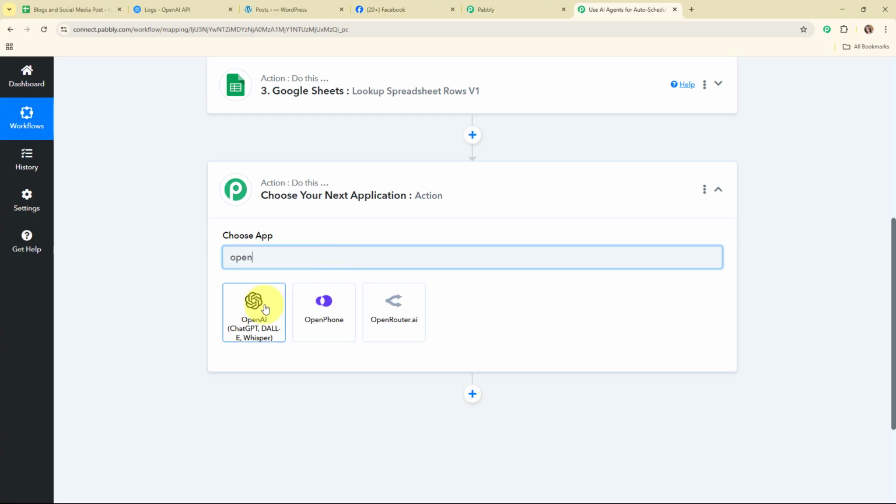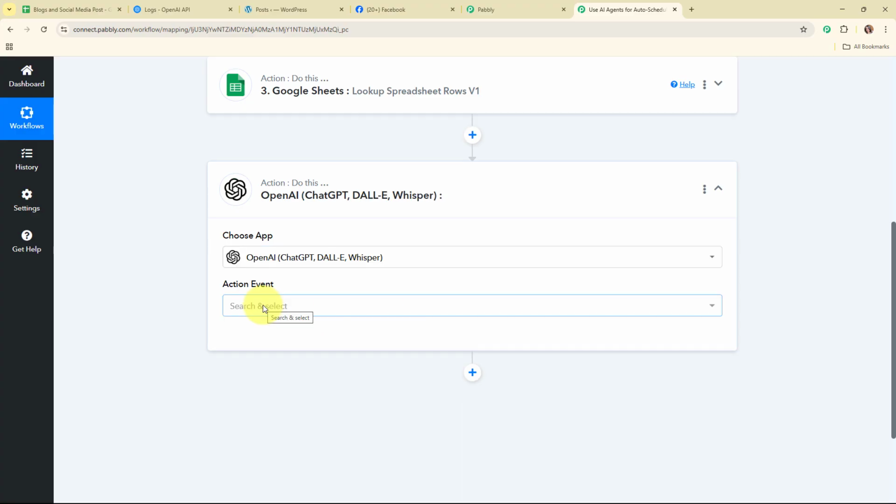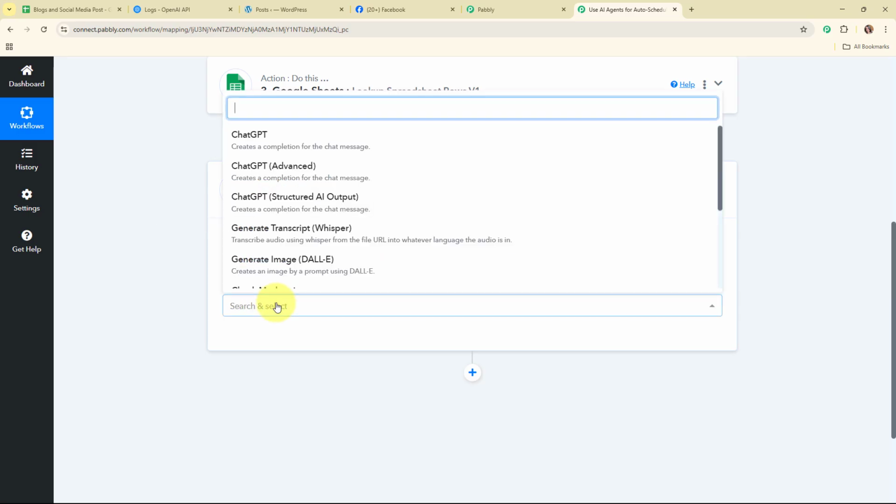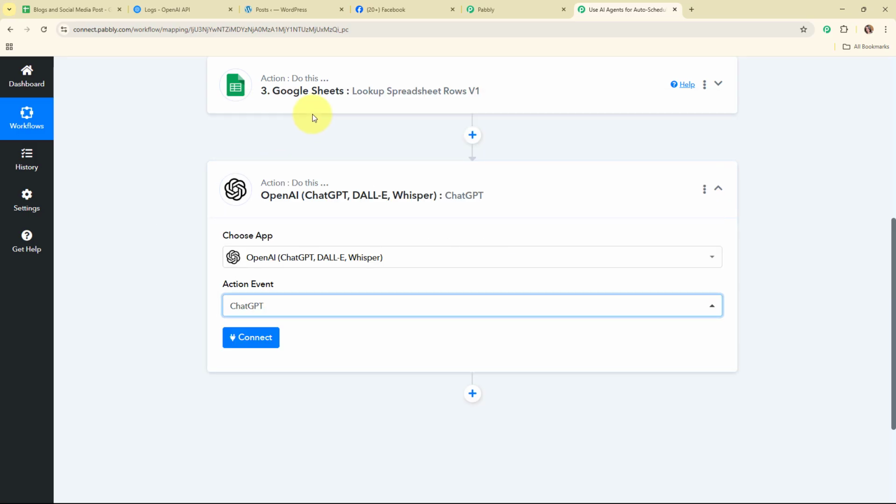So OpenAI is a company that develops advanced AI tools like ChatGPT. People use OpenAI to create content, write code, answer questions, and even generate creative ideas. So here in my OpenAI action step, I'm going to select my action event as ChatGPT, so that by using this particular model, OpenAI should generate a proper WordPress blog for me.